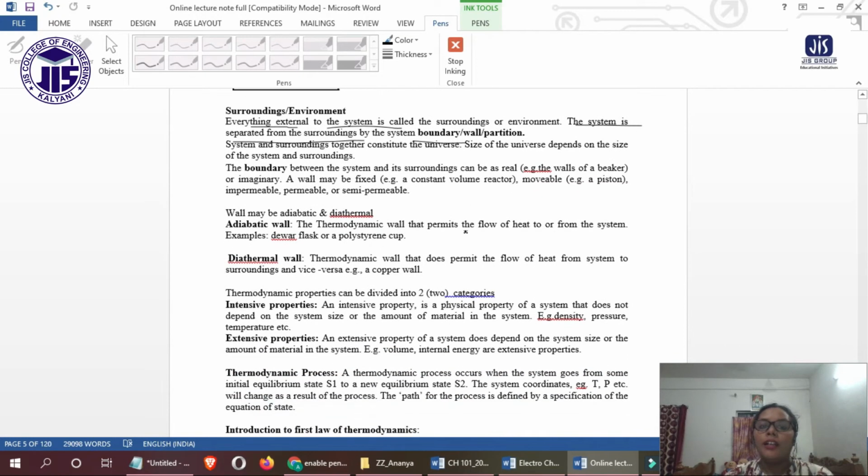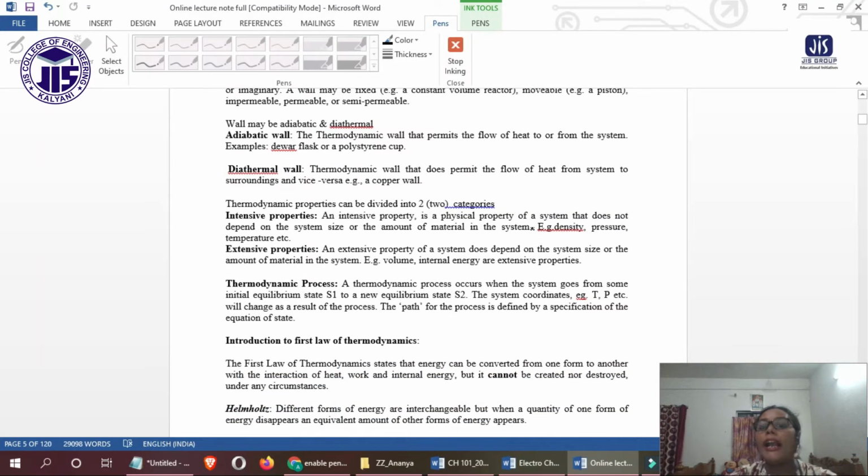Okay, the boundary between the system and the surroundings can be real, a wall may be fixed. Now, what is an adiabatic wall? What is a diathermal wall? An adiabatic wall means the thermodynamic wall that does not permit the flow of heat to the system or from the system.